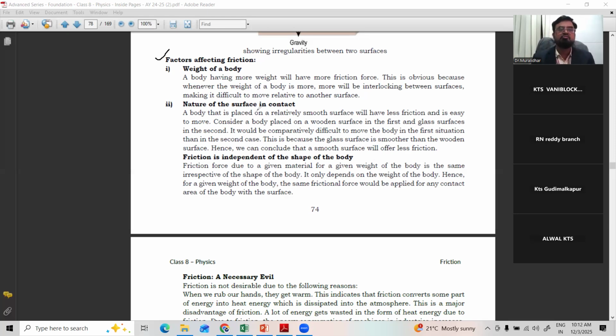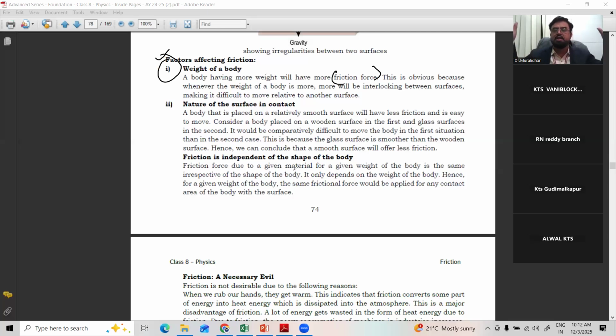Number one, weight of a body. A body having more weight will have more friction force. This is obvious because whenever the weight of the body is more, there will be more interlocking between surfaces, making it difficult to move one relative to another.